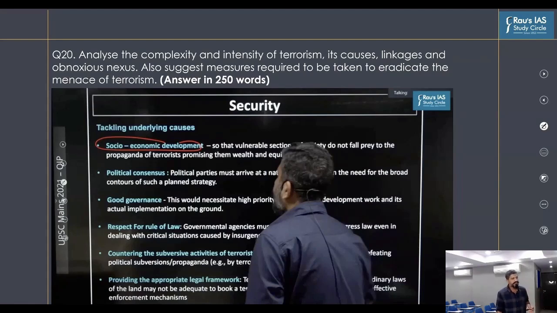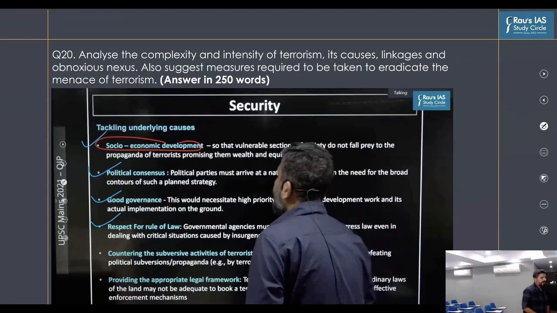And these, of course, are socio-economic development and creating a political consensus, because this has been the root cause of terrorism in Jammu and Kashmir. Then look at good governance, because that will bring the people who are in the business of terrorism into the mainstream of India. Plus, sometimes the security agencies do not respect the rule of law, as seen in the incident that happened in Nagaland, and that in turn breeds alienation, pushing the population into the hands of terrorist organizations.